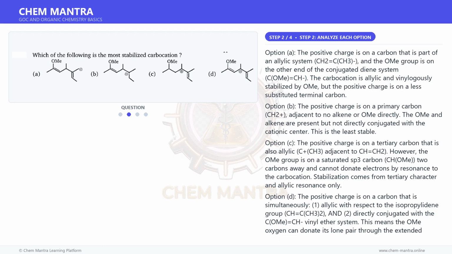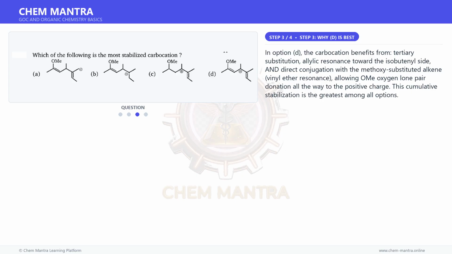The cationic carbon is tertiary, allylic on both sides, and in conjugation with the electron-rich OMe-bearing alkene, making it a highly stabilized oxocarbenium-type extended allylic cation. Moving on to the next step.